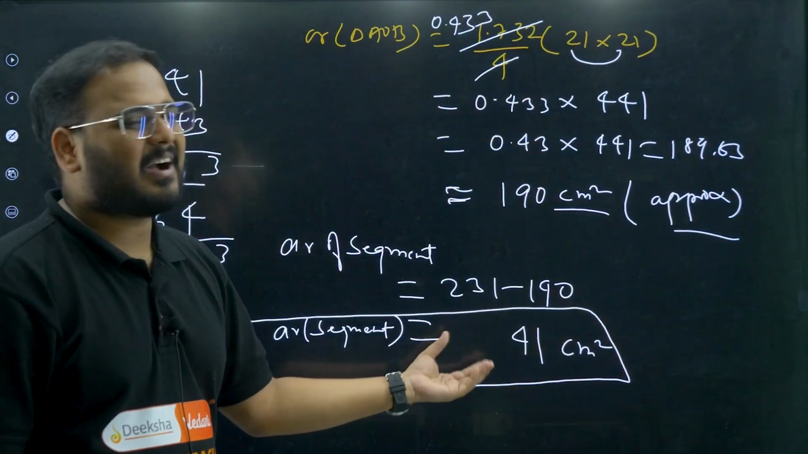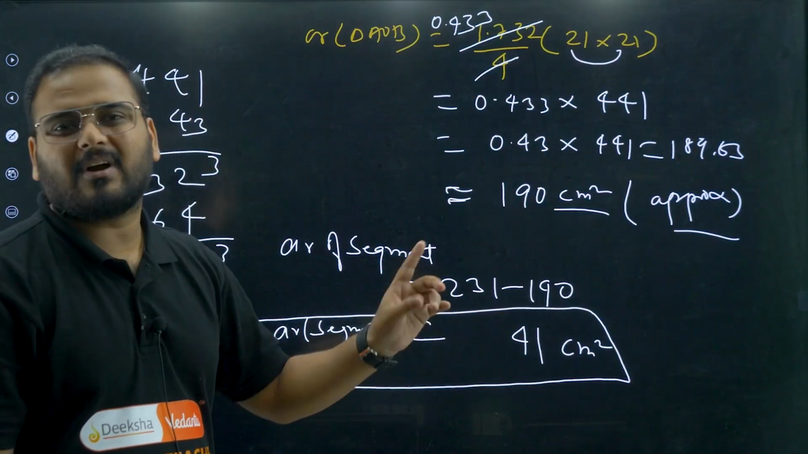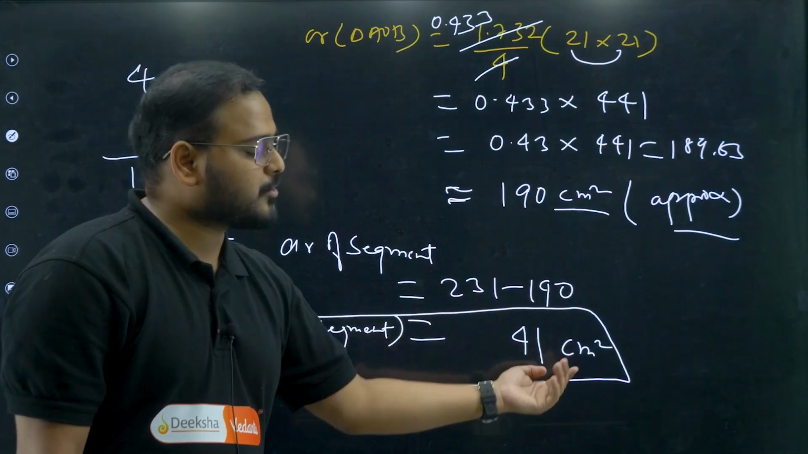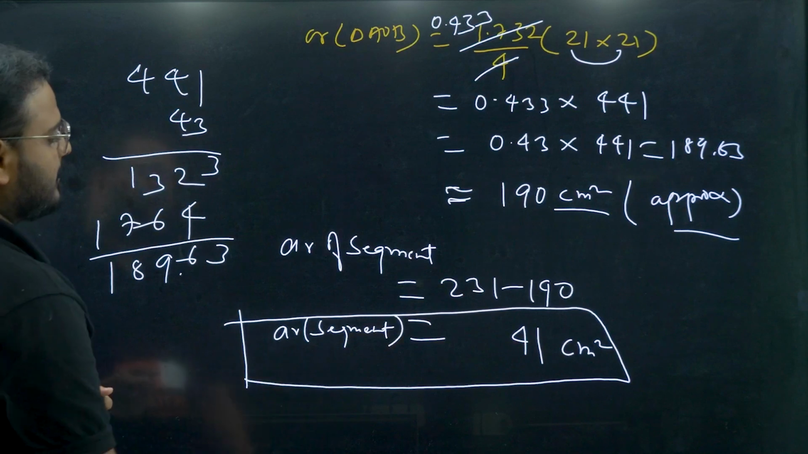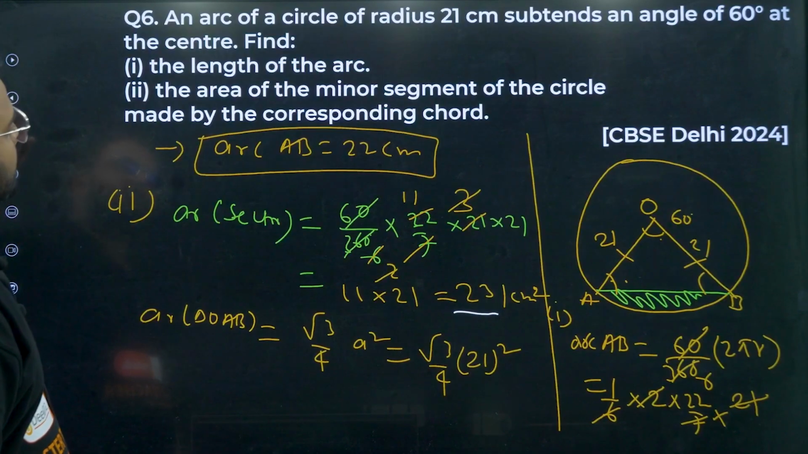Okay. So 0.5 might be different, or 0.2, one decimal place might be different. Please check here. 41 centimeter square I'm getting for the answer of area of segment. I hope this is clear. Please have a look.